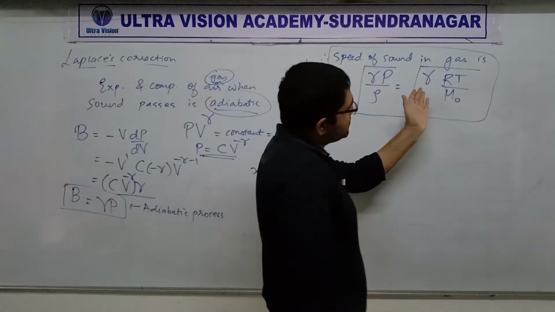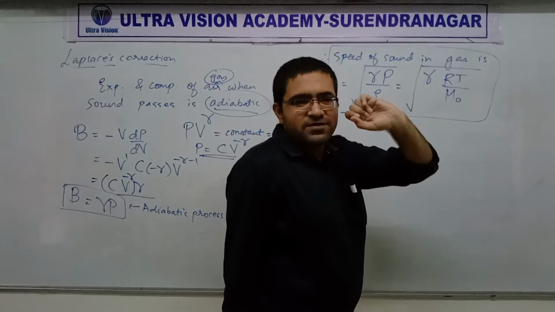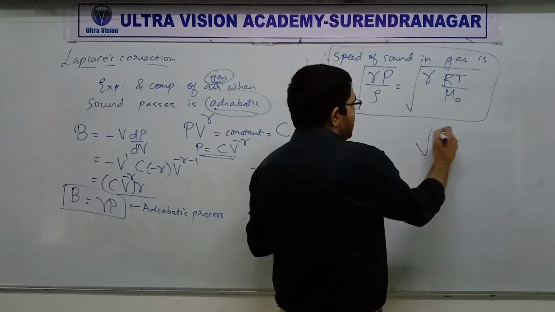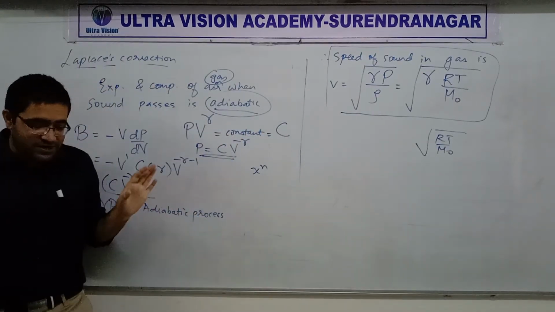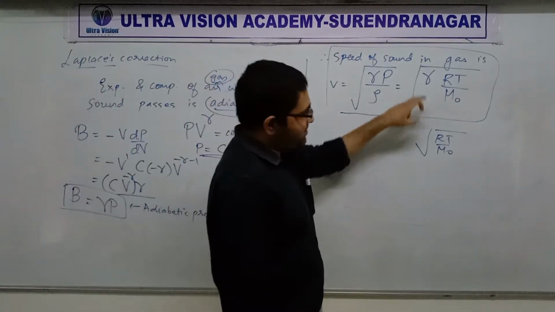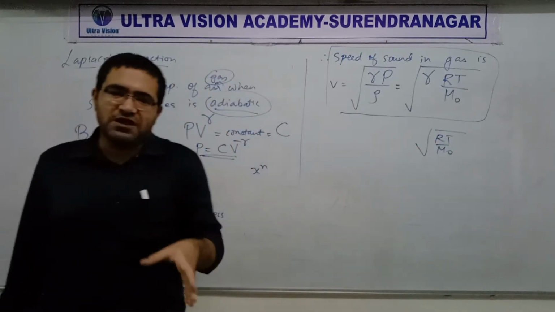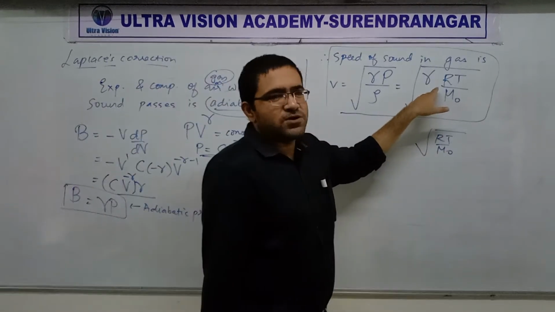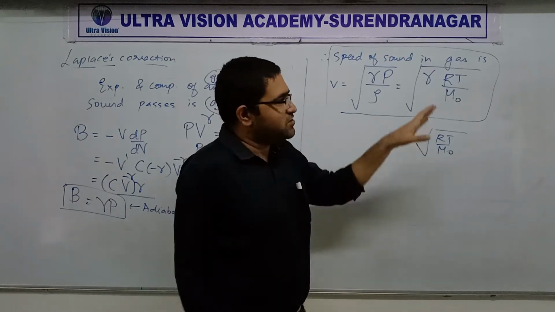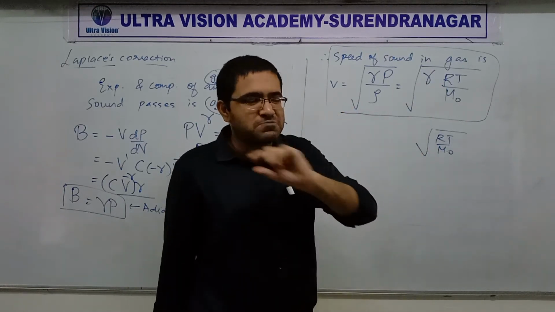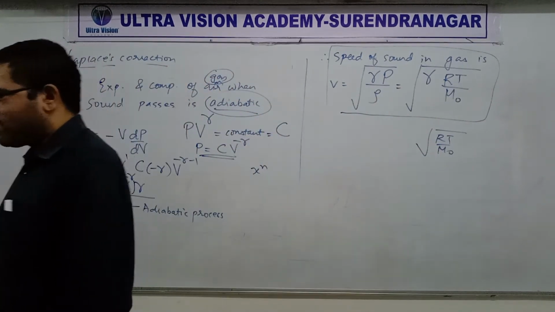Now you know this one also corrects that small error which we have in Newton's formula. Again, if you compare this with Newton's formula, that's the only difference. That is, gamma is multiplied. So that makes the formula correct. Now this is actually the true or correct formula because it matches so nicely with the experimentally measured speed of sound. Okay, so this is what we have for speed of sound.